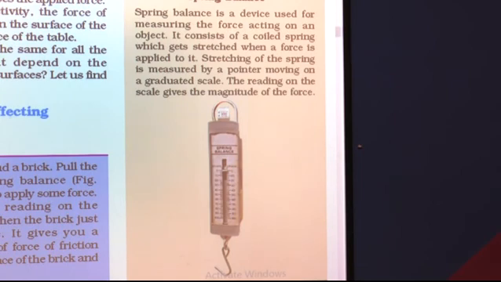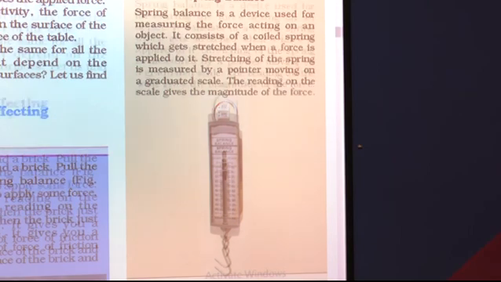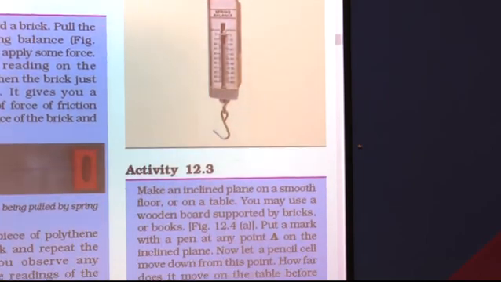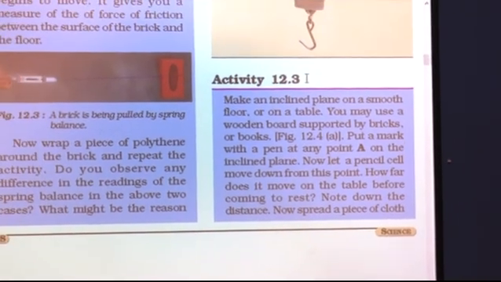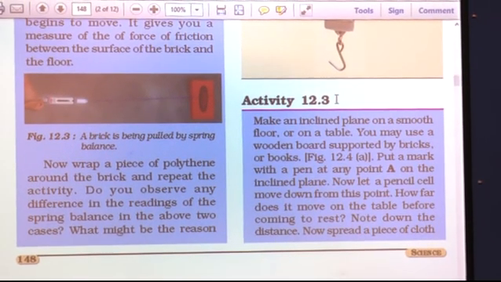If you look at this figure carefully, here in between you can see there is a pointer. So, this pointer moves along the graduated scale. The reading on the scale gives the magnitude of the force. So, by seeing the reading we come to know how much force is acting on that object. Okay, so now let us perform another activity. See, this chapter is full of activities and really you will all enjoy doing these activities.